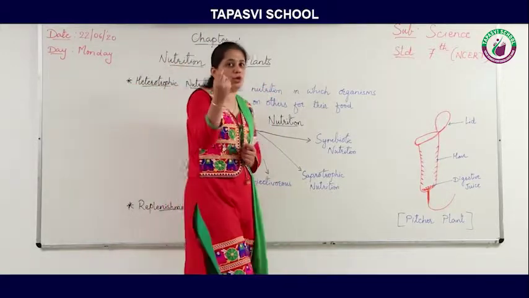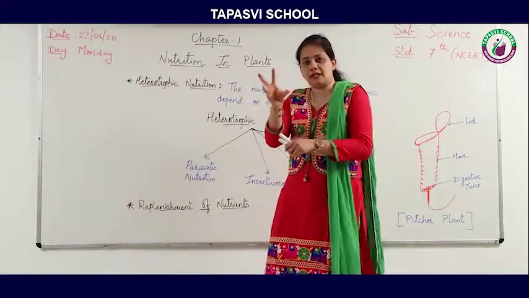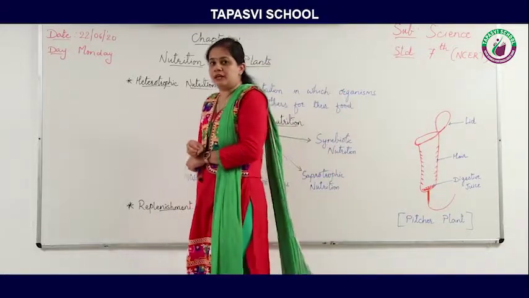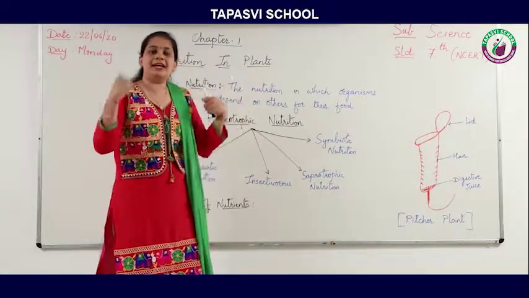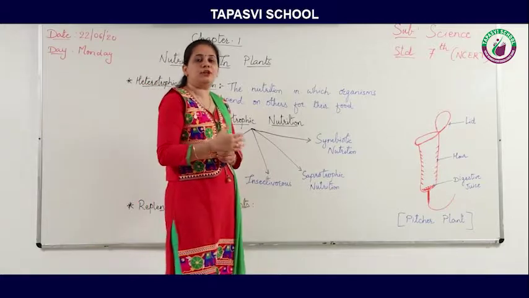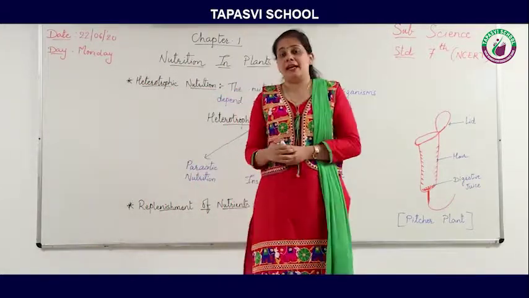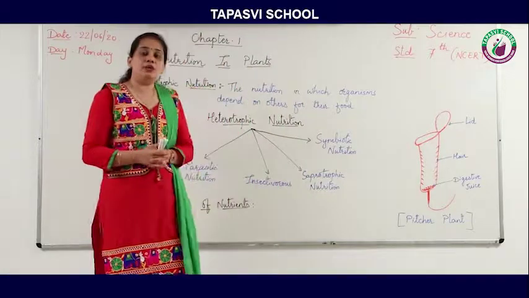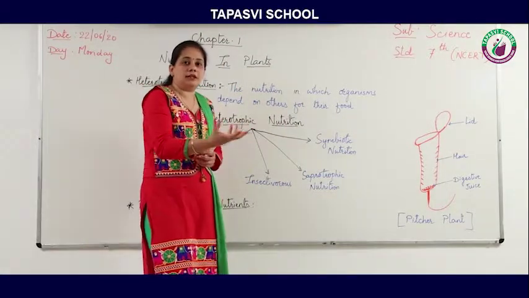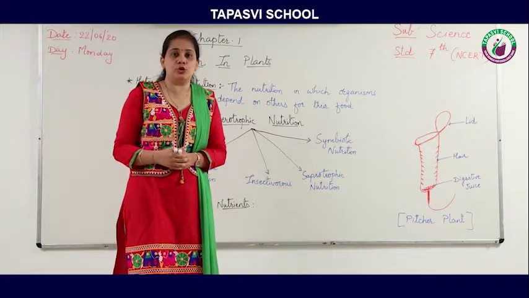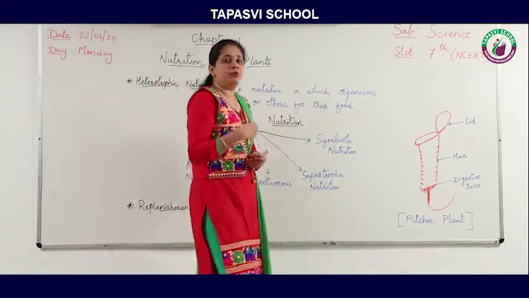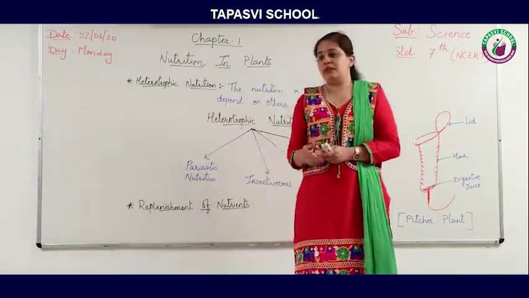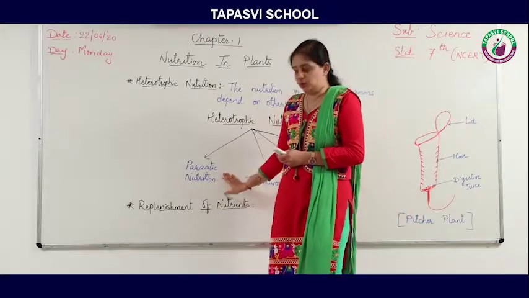For example, a mosquito sucks blood from human beings and gets healthy. So the mosquito is a parasite. Like that, a parasitic organism takes nutrition from another, which is known as the host, and it becomes healthy. So it is known as parasitic nutrition.